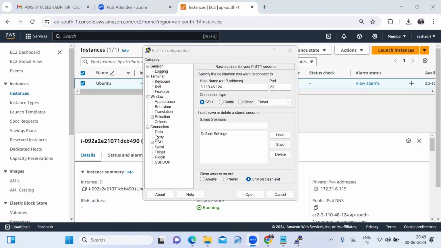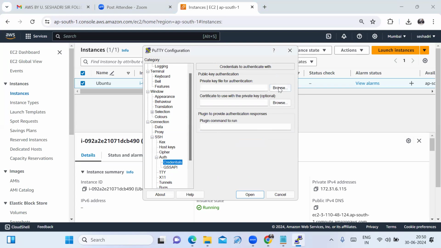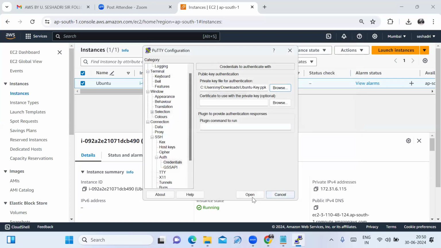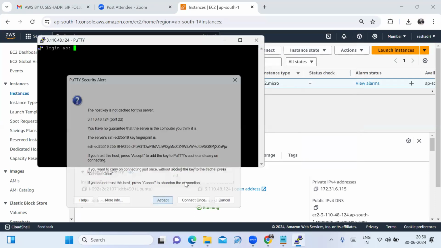Now, here on the left side, under SSH, the authentication option is there. Under it, the credentials option is there. Now we have to browse the private key file for authentication. I have to click on the browse option. Now, where is your PPK? In my downloads. I have to select your PPK file. Click on open, click on accept.